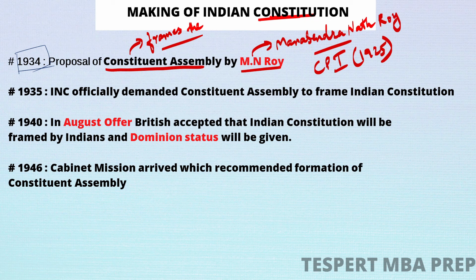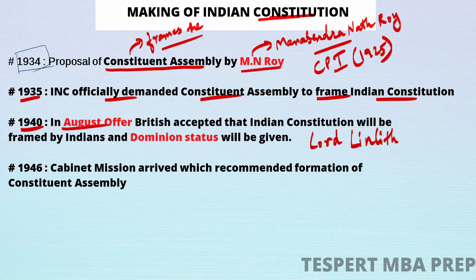So in 1934, he simply proposed the importance of Constituent Assembly, right? How important is the Constituent Assembly to frame the Indian Constitution? Now in 1935, Pandit Jawaharlal Nehru officially demanded the Constituent Assembly to frame the Indian Constitution in the Indian National Congress. So INC officially demanded a Constituent Assembly. Now in 1940, what happened? The August Offer was given by Lord Linlithgow.